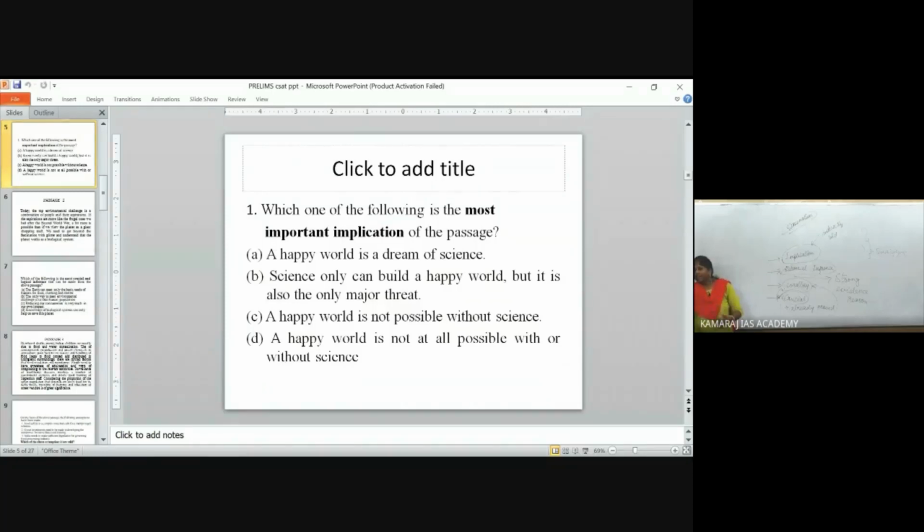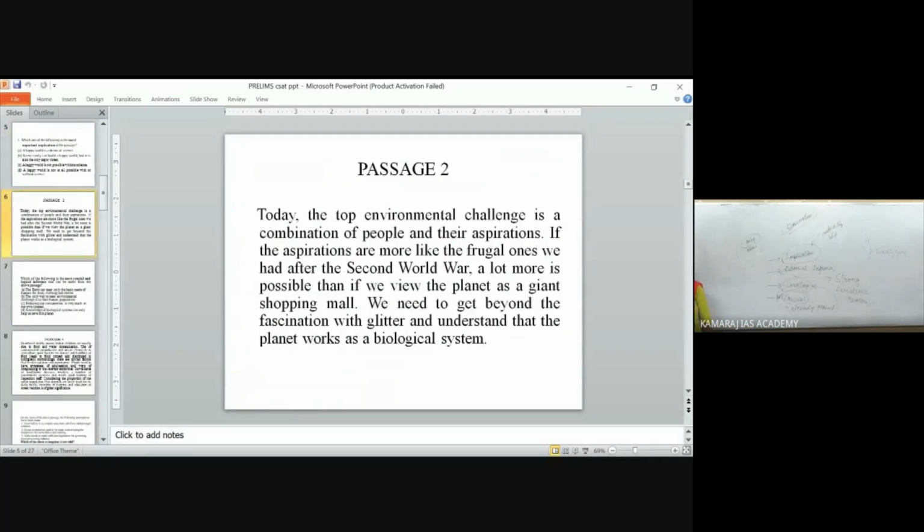Okay, next: science only can build a happy world, but it is also the only major threat. While you are going through your questions, take a serious look when you come across words like "only" and "alone." These kinds of words are very important. Whether in the passage, at any part, it is given that the only threat to the world is science? Not at all.